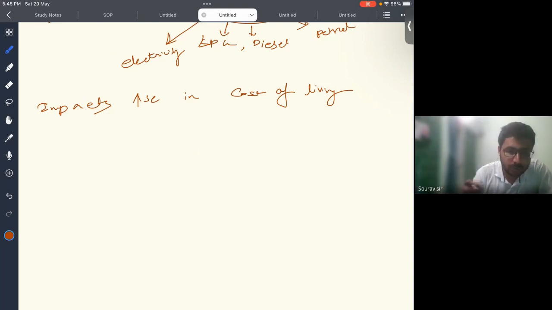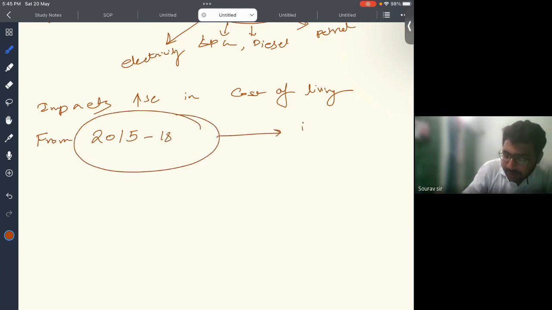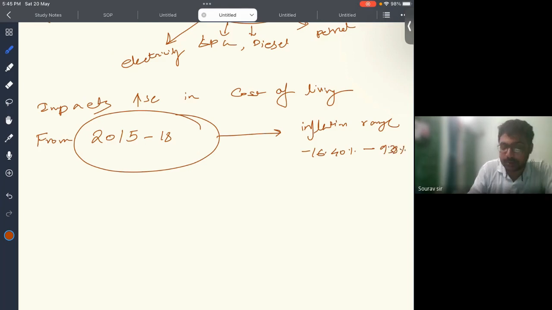From 2015 to 2018, the inflation rate remained low, ranging from minus 16.40% to 9.38%. So from 2015 to 18, this was the range.